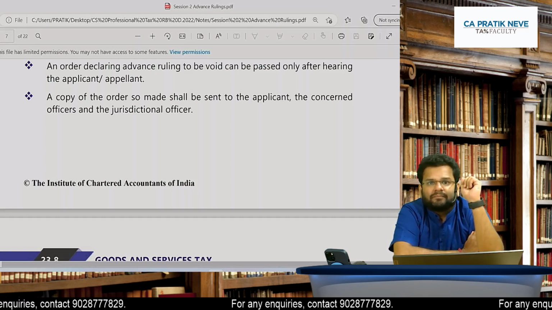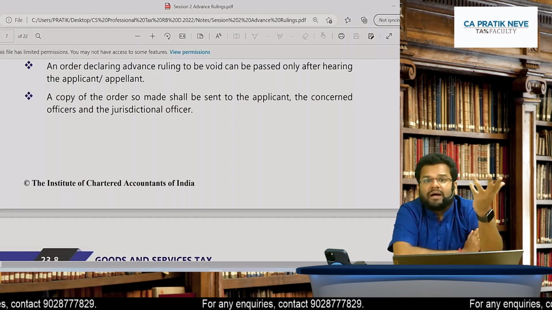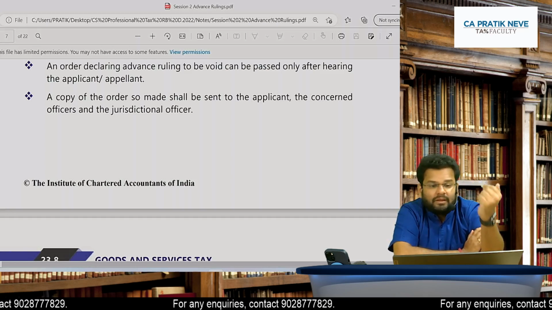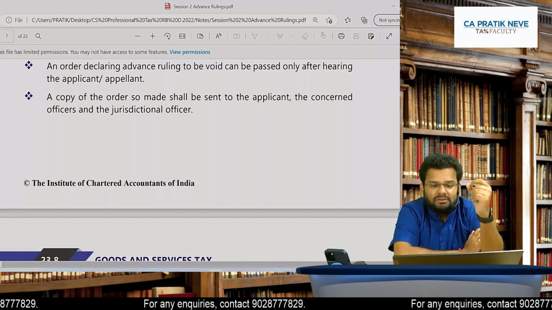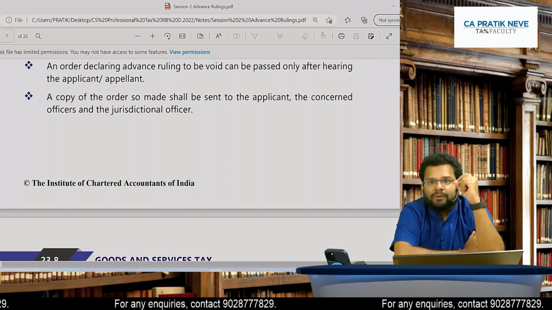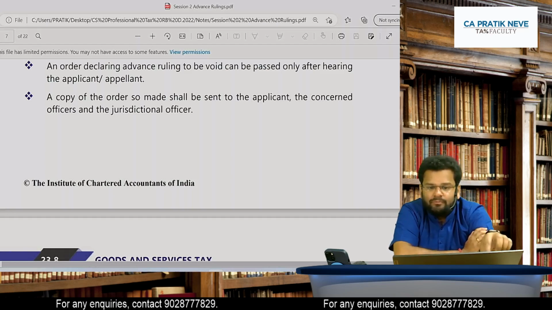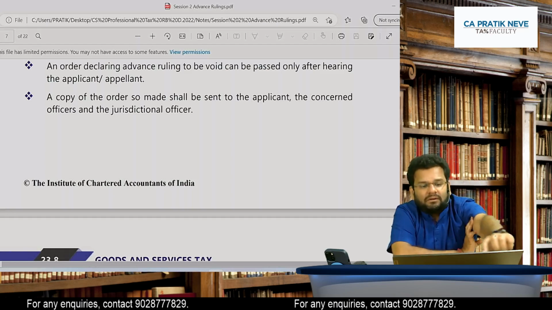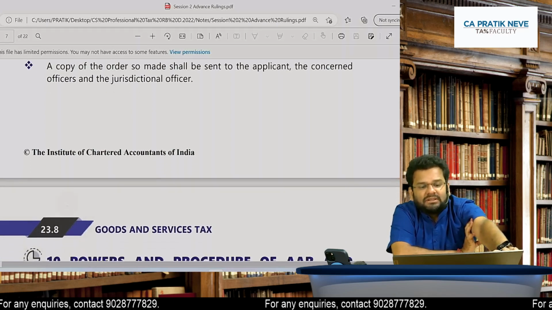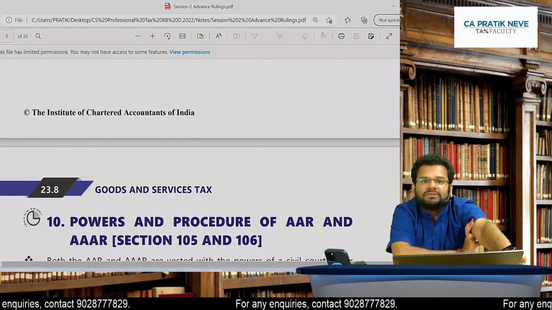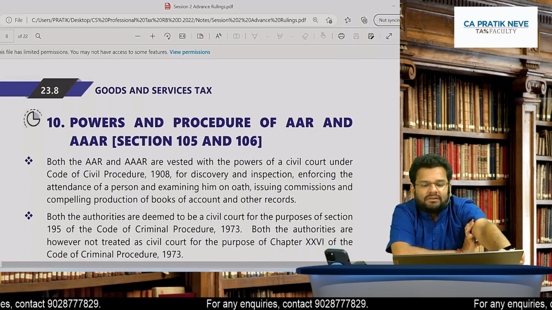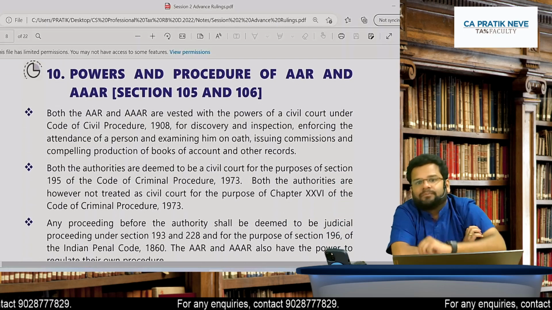Agreed? Because you are as good as punishing him now. And a copy of the order declaring the ruling to be void ab initio will be sent to the applicant, concerned officers and jurisdictional officers. Is it clear to all of you?